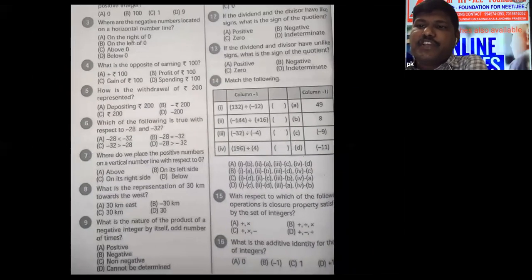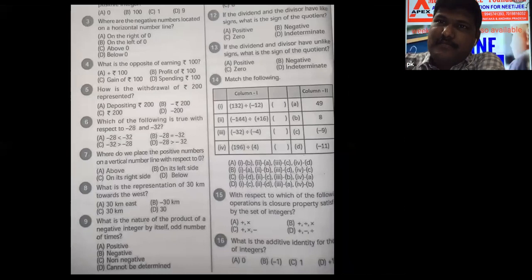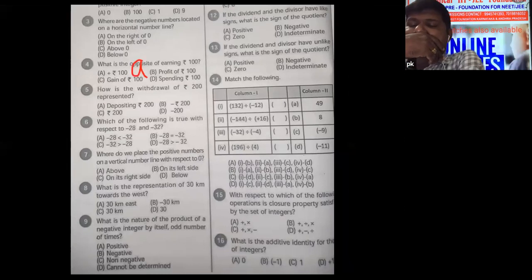With respect to which of the following operations is the closure property satisfied by the set of integers? What is meant by closure property, my dear students?